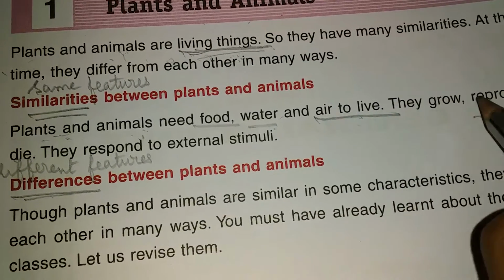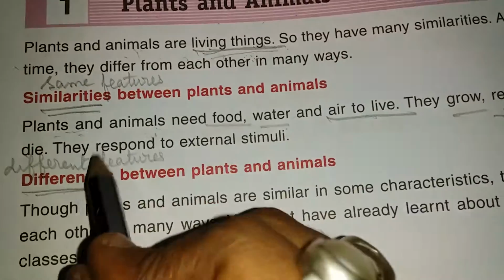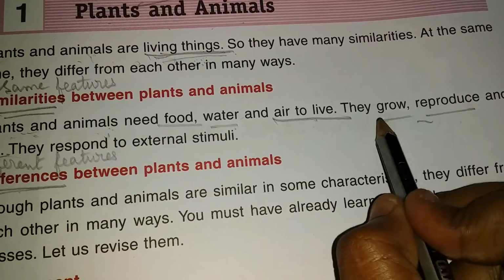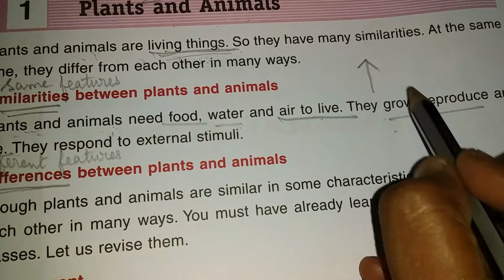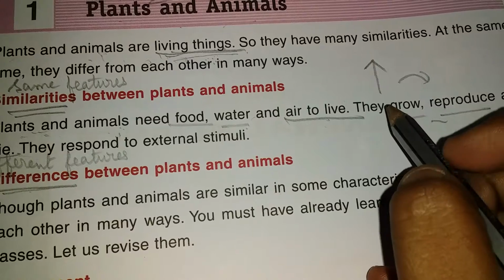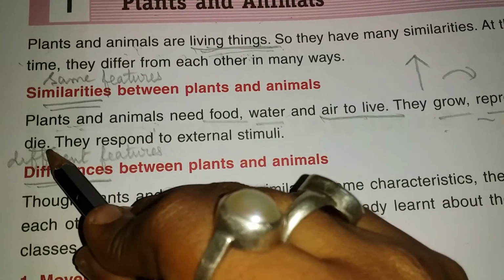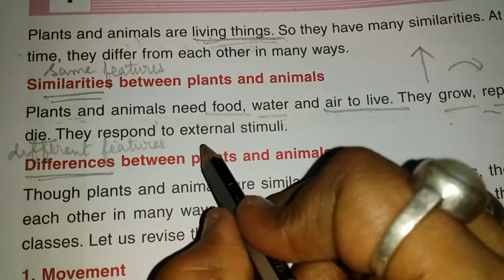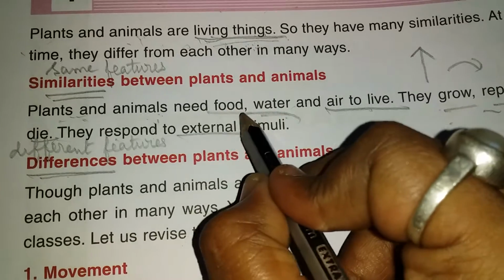They grow, reproduce and die. Grow means to grow bigger. Reproduce means to give birth to a baby. And die means to leave this earth. They respond to external stimuli.